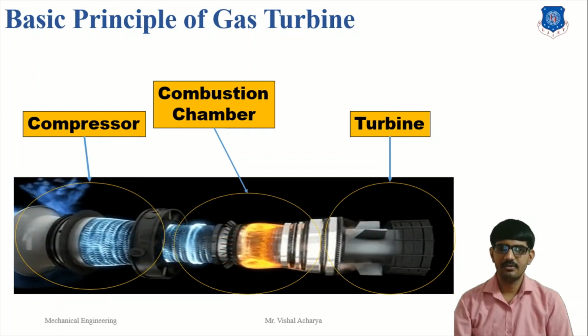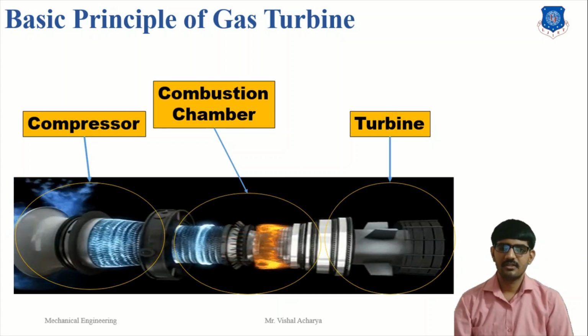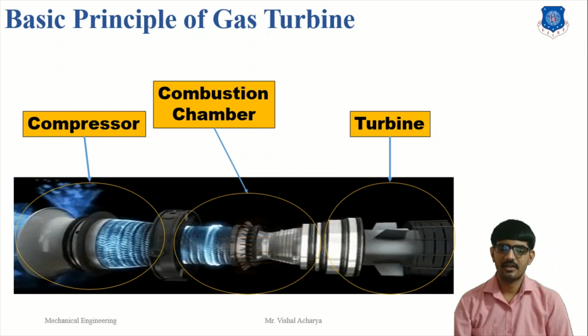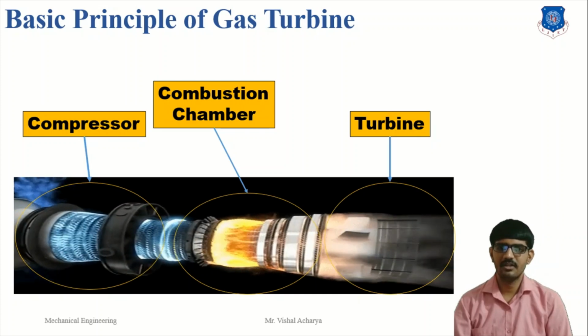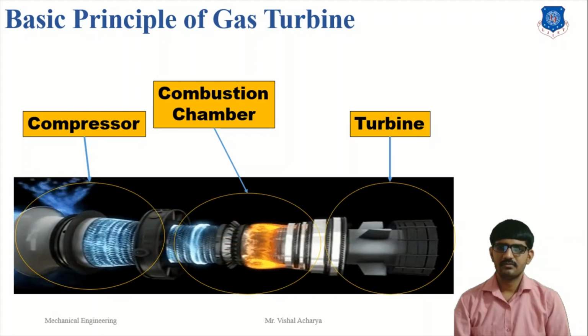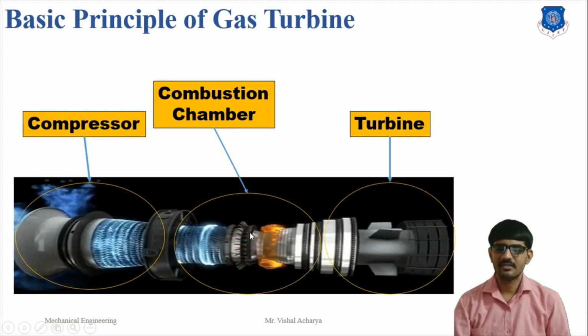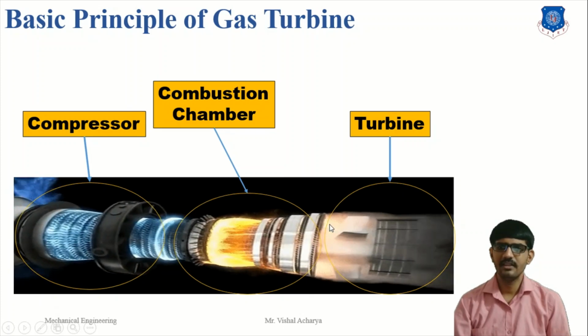When the fuel comes in direct contact with the compressed air, the fuel temperature increases and the fuel reaches the ignition point. So the fuel burns and is burned to produce the hot gases. The hot gas is supplied to the turbine.